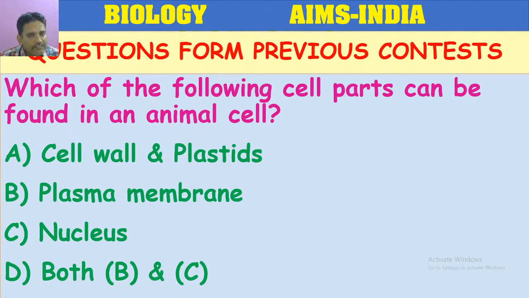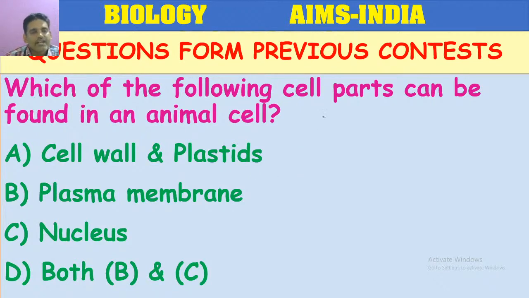Which of the following cell parts can be found in an animal cell? Very good. One of you answered A. A and D.